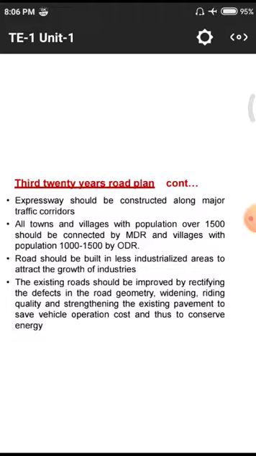Major traffic corridor means in the cities we have such conflict points, so cities or any other mandals. మండలాలు అంటాం కదా మనం. Few villages are tied up with these mandals in our states, so at that point there is a huge amount of traffic due to transporting goods from villages to mandals, mandals to districts and districts to state level.